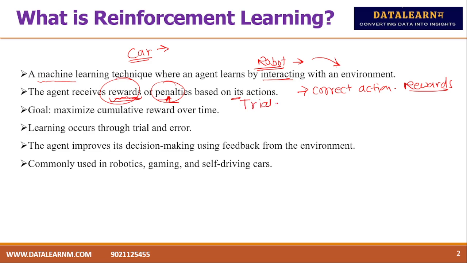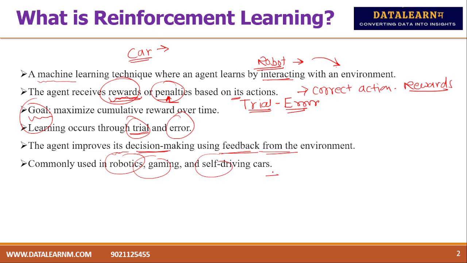This is more or less a trial and error thing. Through trial and error it will learn and follow that path. Maximum cumulative reward is the goal. The purpose is to accumulate the maximum number of rewards over time, and learning will be through the trial and error process. The agent improves its decision making using feedback from the environment, and it is commonly used in robotics, gaming, and self-driving cars. These are some of the examples or applications of reinforcement learning.